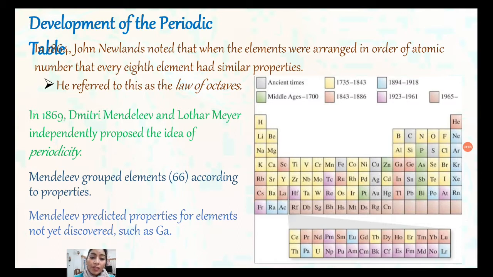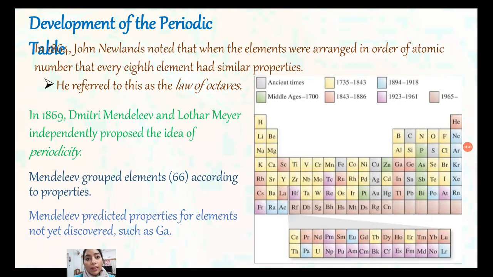The second discovery was called the octet law. Octet means, as when we are singing music, we use the sargam, sa re ga ma pa dha ni sa. So sa is coming again, the repetition after 7 elements. It's the 8th element. Like this, they told that there are some periodic properties which repeat after the 7th one. In 1864, John Newland noted that when the elements are arranged in order of atomic number, every eighth element had a similar property. He referred to this as the law of octaves.